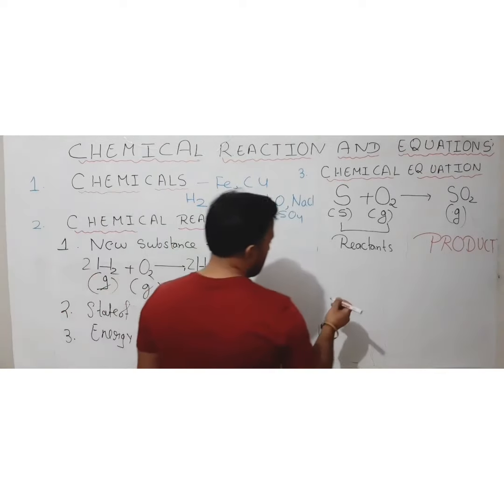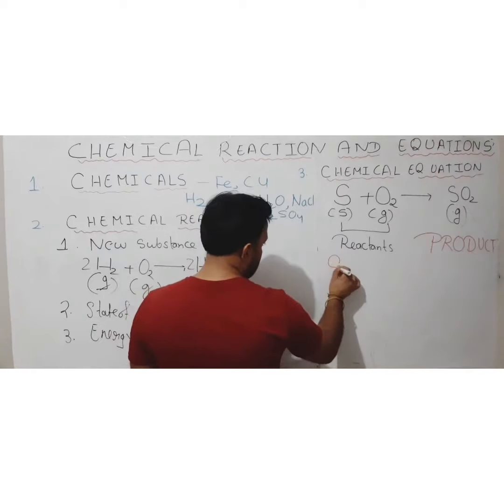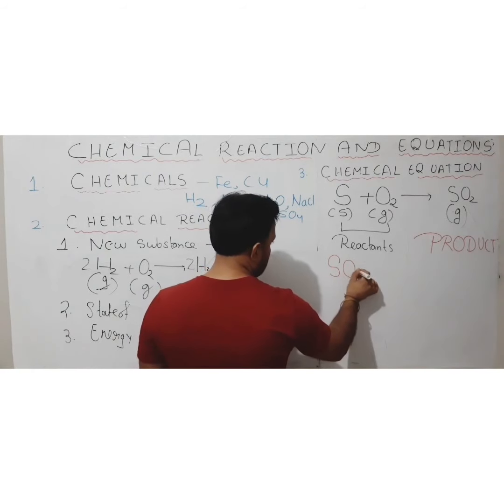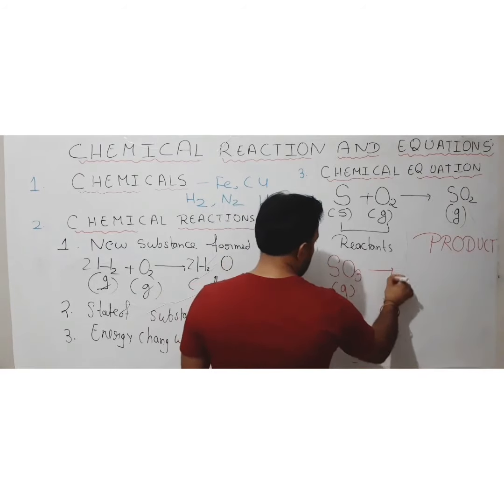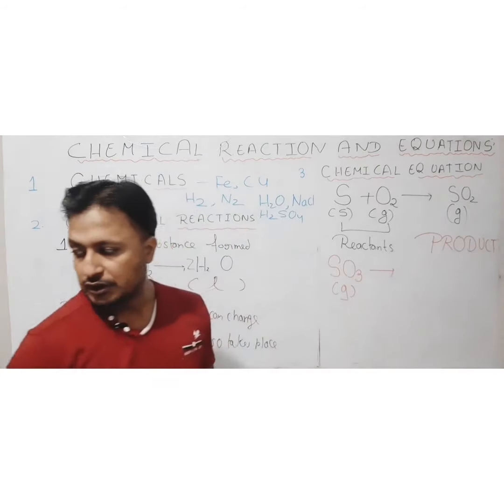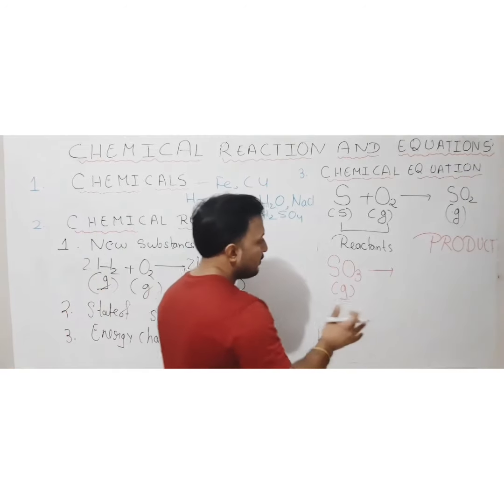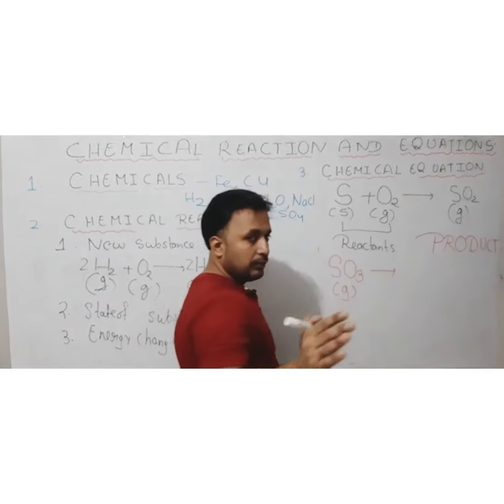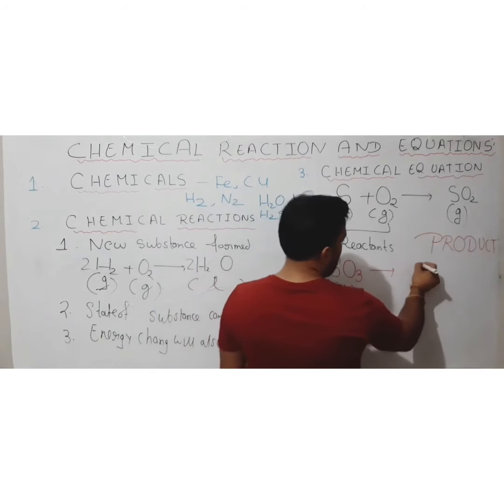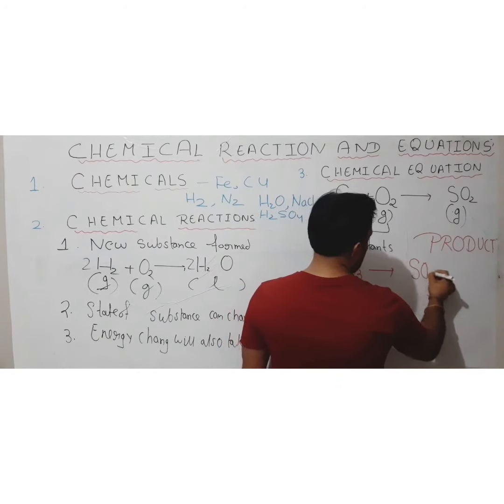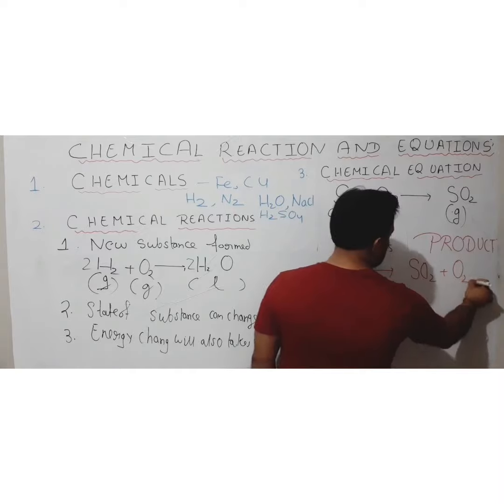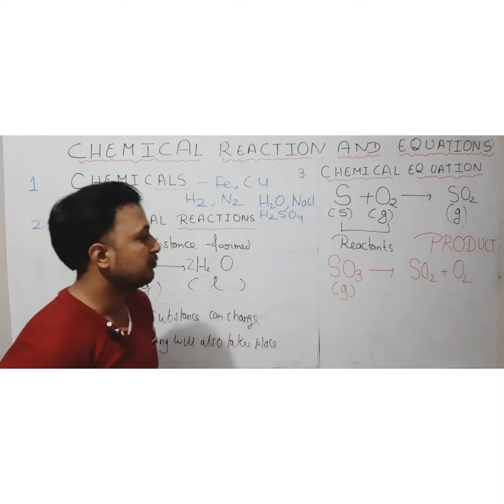Like suppose we have a gas, sulfur trioxide gas, and it will undergo decomposition. It will undergo what? Decomposition. What is decomposition? We are going to discuss later. Into two or more new substances like sulfur dioxide and oxygen.